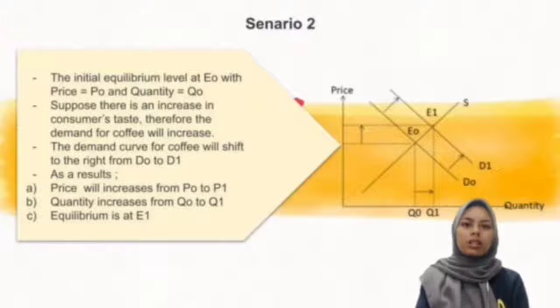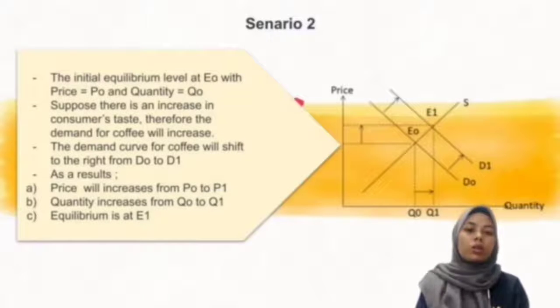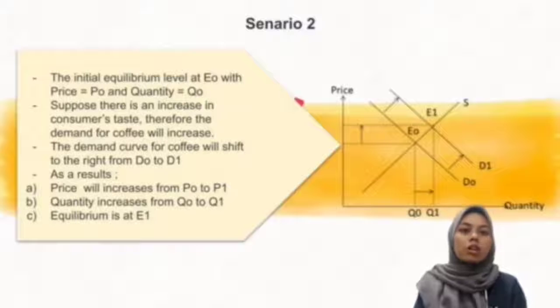In scenario 2, we know that the initial equilibrium is at E0, where the price is P0 and the quantity is Q0. Suppose there is an increase in consumer taste, therefore the demand for coffee will increase. The demand curve for coffee will shift to the right from D0 to D1. You can see it in the graph. As a result, price will increase from P0 to P1, quantity increases from Q0 to Q1, and equilibrium moves to E1.